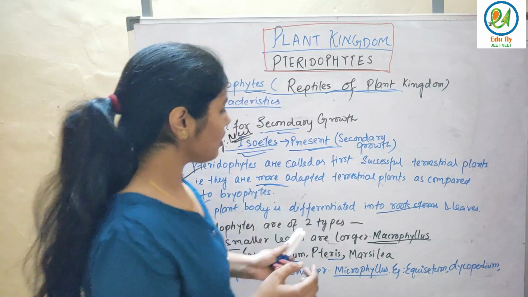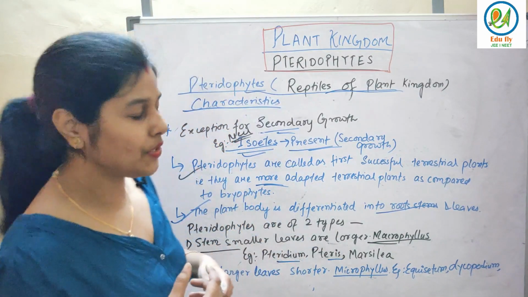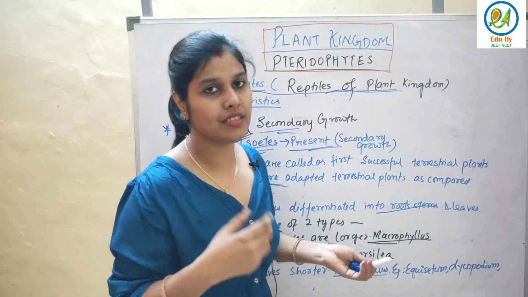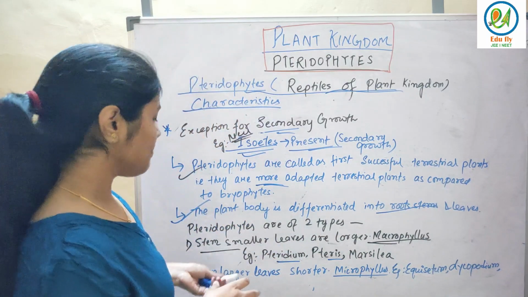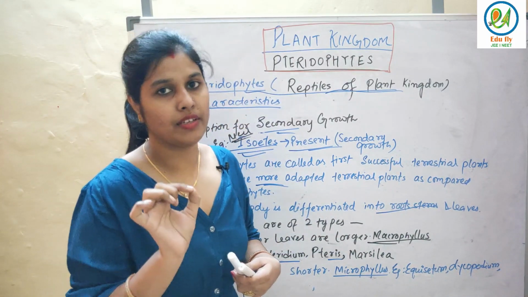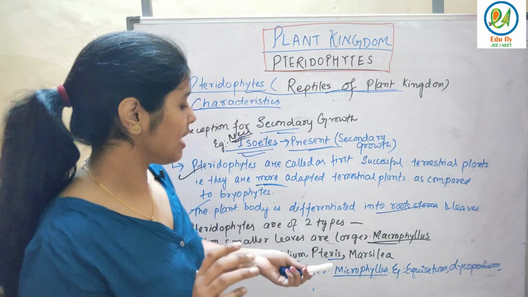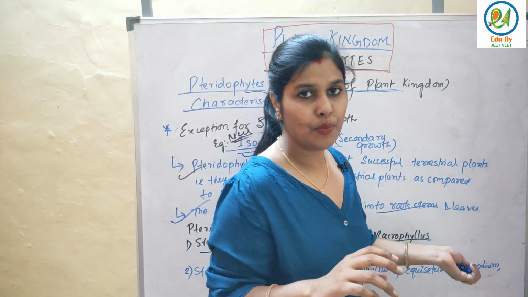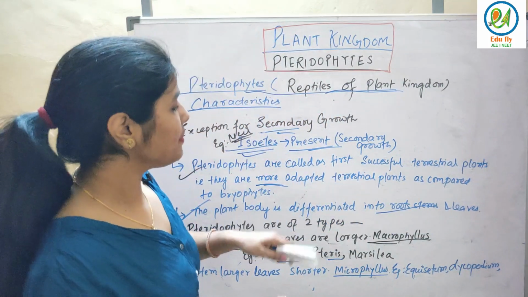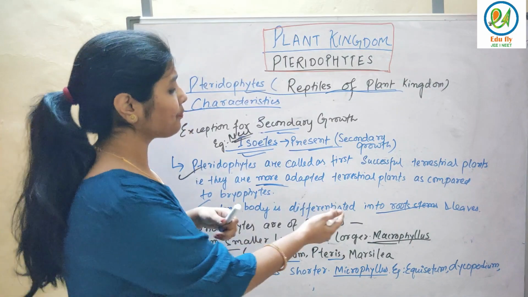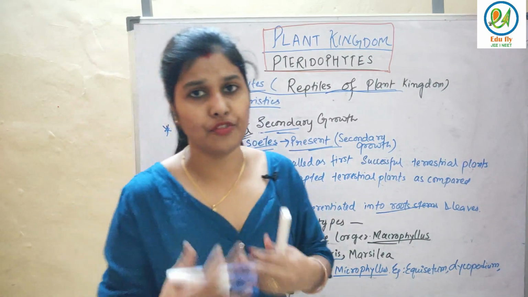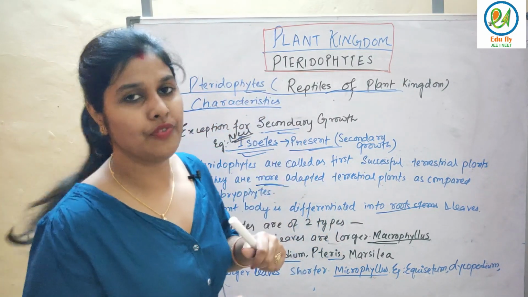See, stem is smaller, leaves are larger, that is macrophylous pteridophytes. An example is Pteridium, Pteris and Marsilia. And stem is larger and leaves are smaller, that is microphylous. An example is Equisetum, Lycopodium. Fine. So examples you remember, because these are the terminology which you have to remember in case of pteridophytes, because example question always comes from example.